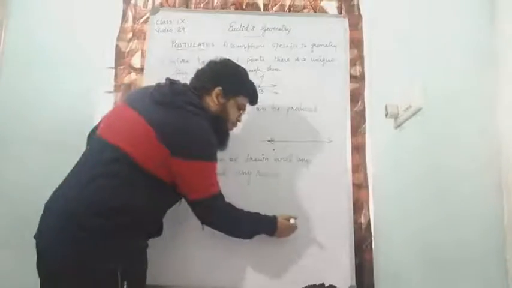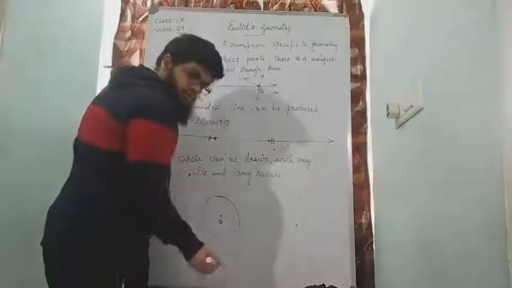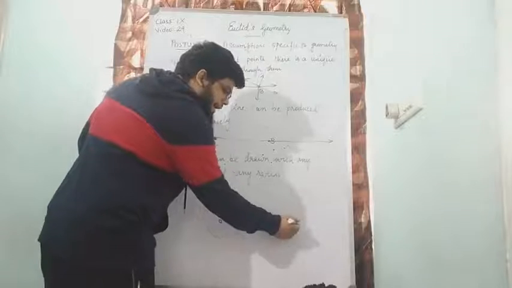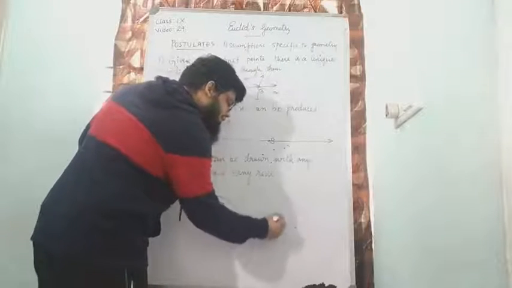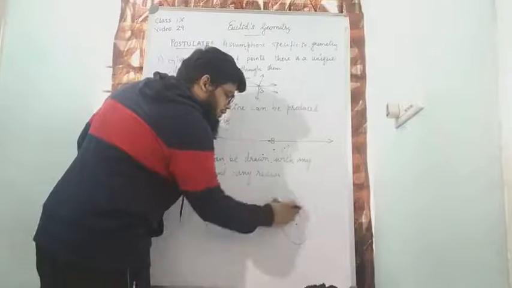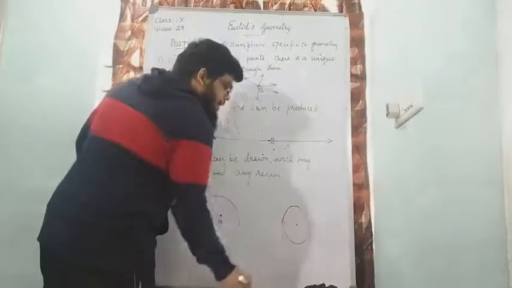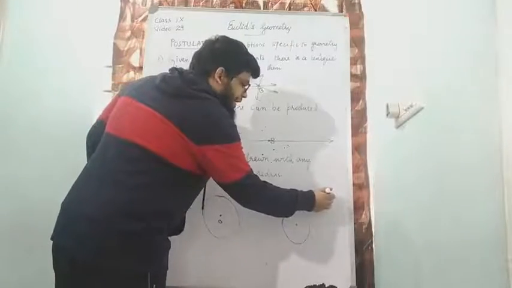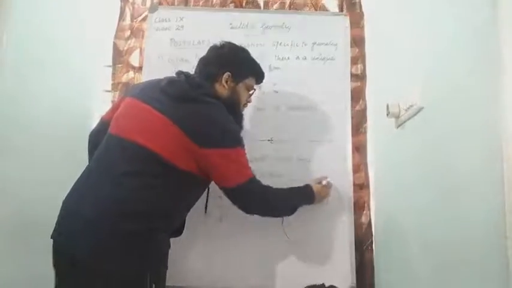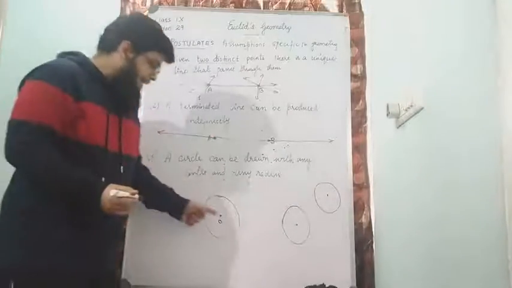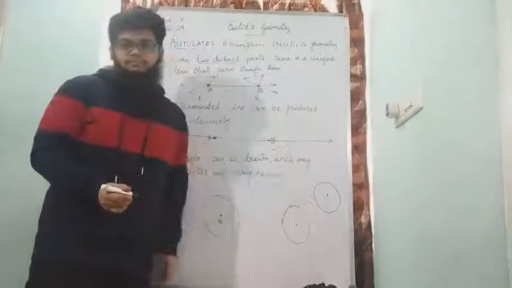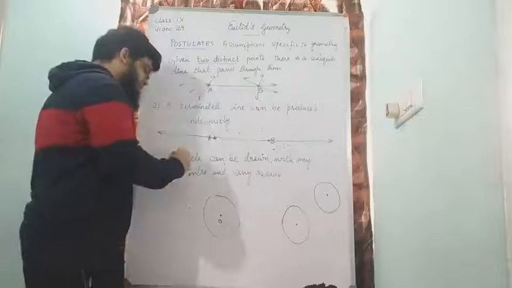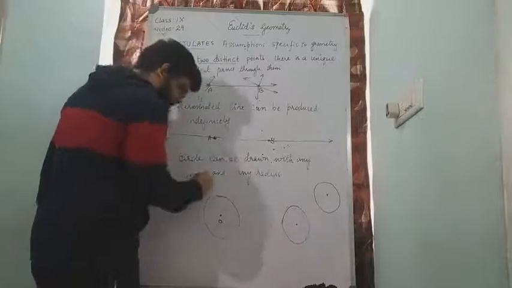But what if I choose the center here? I will keep the compass here and I will draw a circle, correct? And if I choose a center here, I will keep the compass here and I will draw a circle. That means I can choose whichever center I want. That is the meaning of the first part: a circle can be drawn with any center.